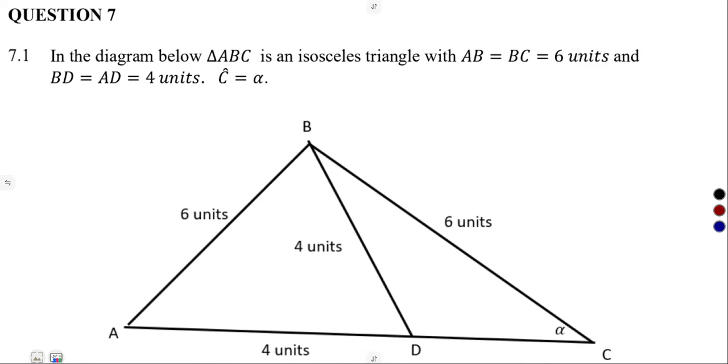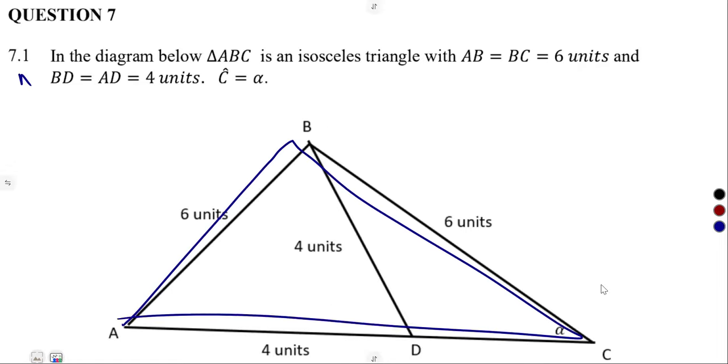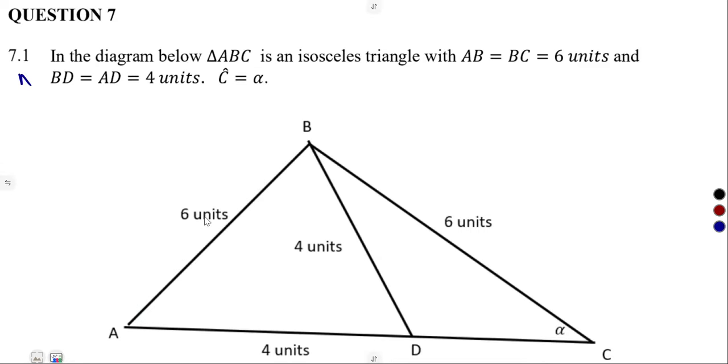Question number 7, they gave us something on triangles, and there's 7.1. In the diagram below, ABC is an isosceles triangle. That's 6 here and 6. These two sides are equal, with AB equal to BC, 6 units, and another part is given also being equal, BD and AD.